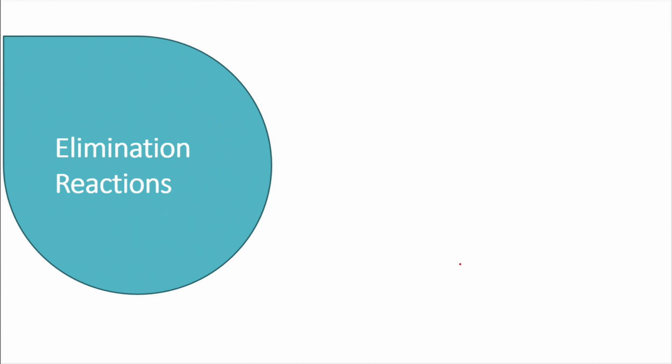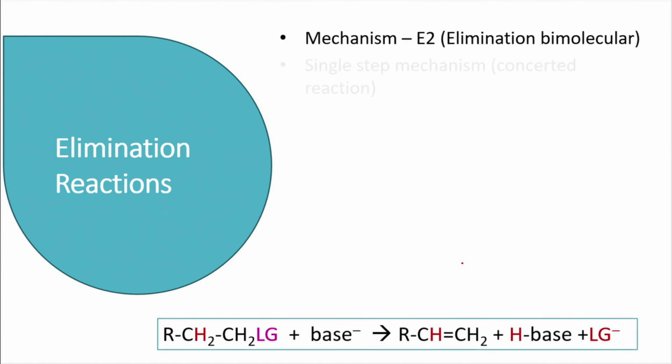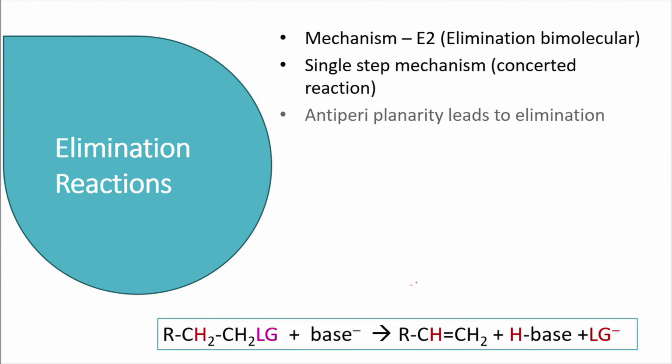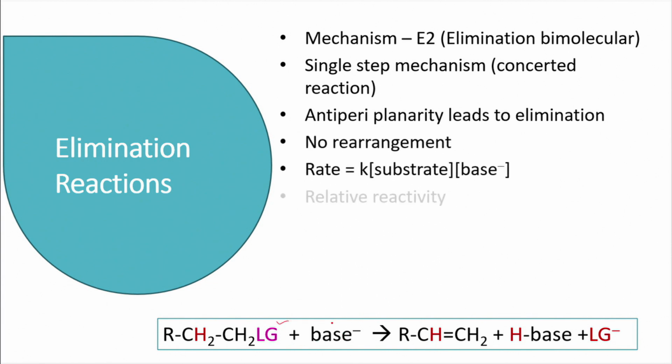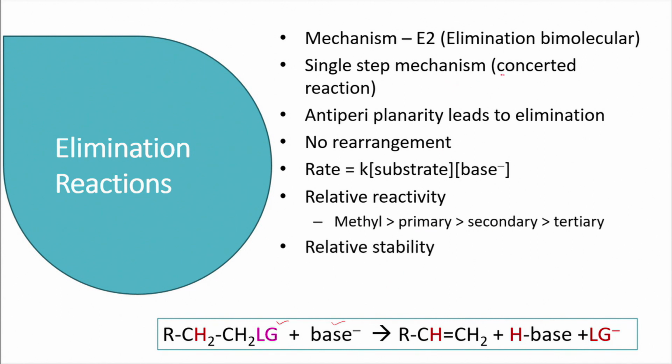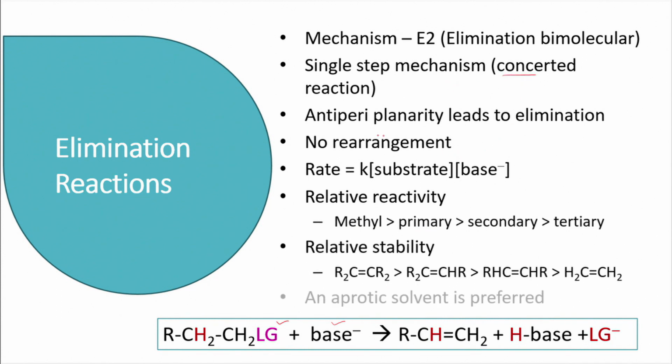And let us recap all the things we have seen so far. The E2 elimination mechanism is a bimolecular mechanism. That means the starting material and the base are involved in the rate determining step. It is a single step, or concerted, mechanism, and stereochemically, anti-periplanarity leads to elimination, as we have seen. Since no carbocation is formed here, there is no rearrangement in this case. The rate, as we mentioned, depends on the substrate and the base concentration only.